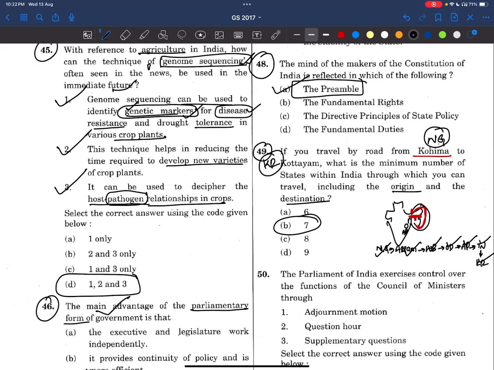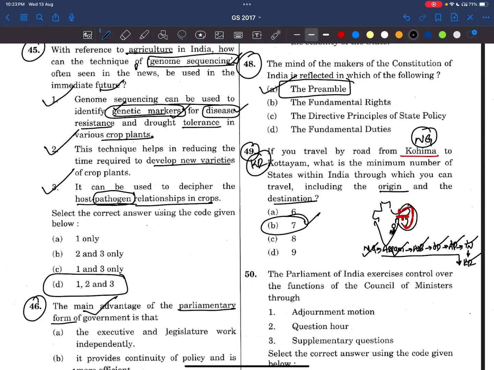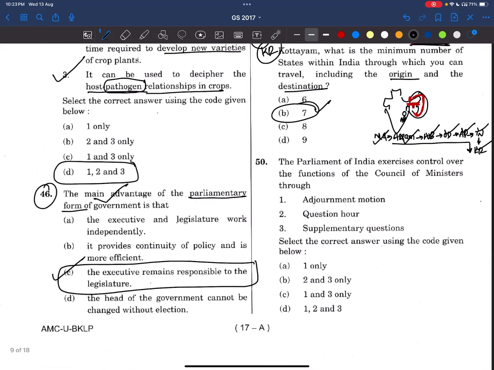Okay, this is a very easy question. We need to know that every northeastern state is connected with Assam. And then we also need to know that Kohima is in Nagaland. Even if you don't know that Kohima is in Nagaland, you may think Manipur or Mizoram, but even so, it is connected with Assam. So now all these things will follow. Please remember that. Next time UPSC may ask a city or any place which is in Assam. If you don't know that it is in Assam, we'll end up marking 7 states. So even knowing the city is important, but sometimes you can take that risk. Here the answer is 7.